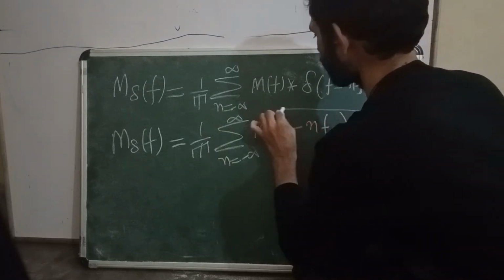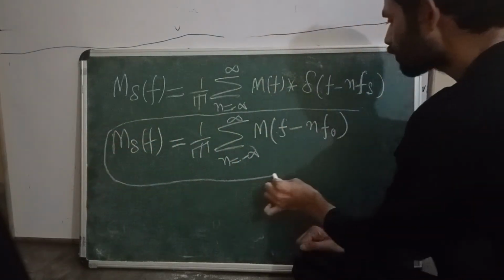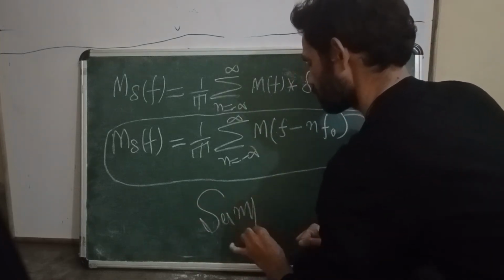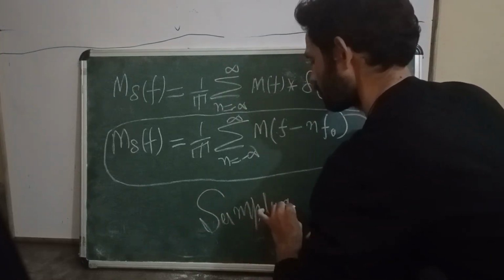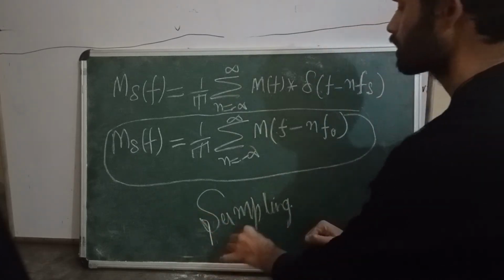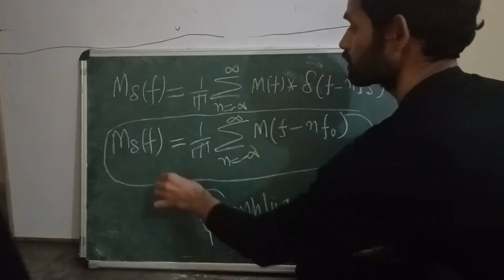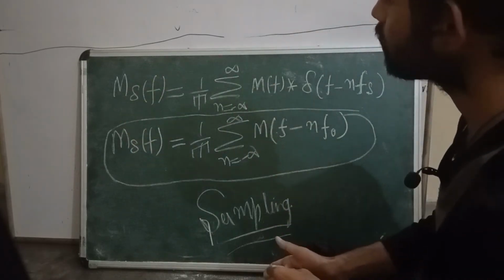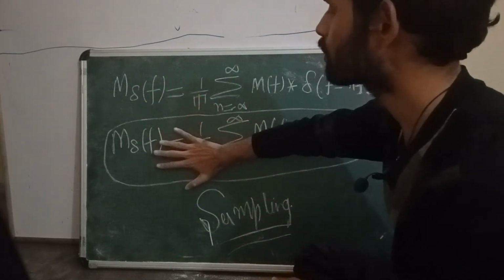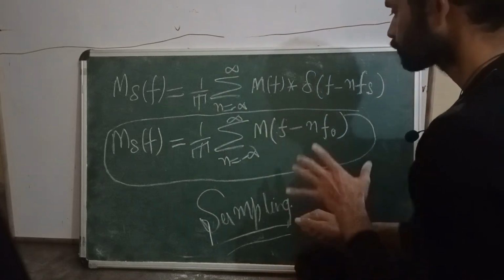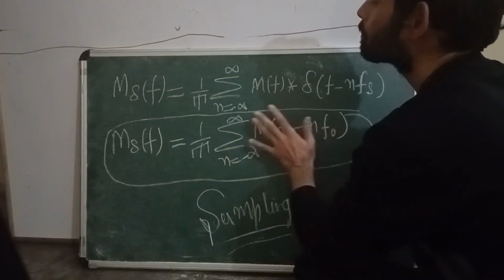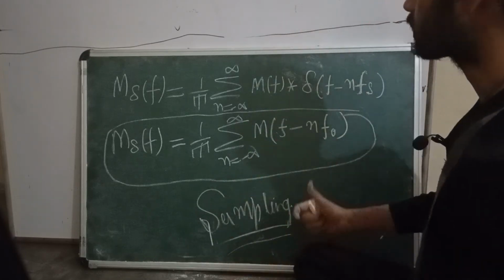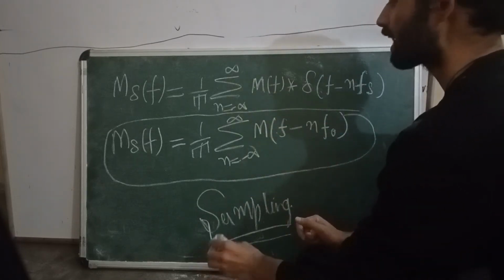This is my final expression of the sampled signal, the sampling of the continuous time domain signal in the frequency domain. Now we are going to show the spectrum of this signal that we have got.